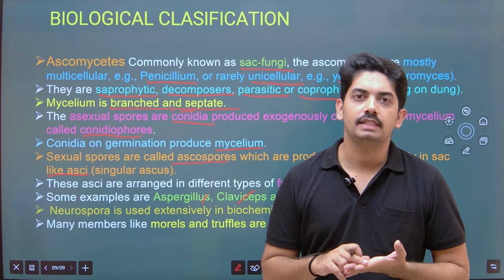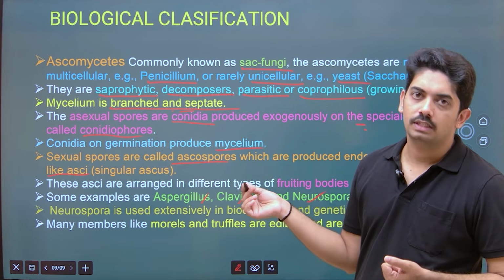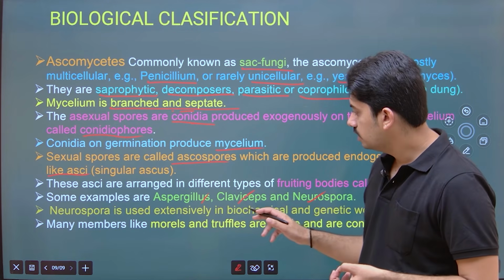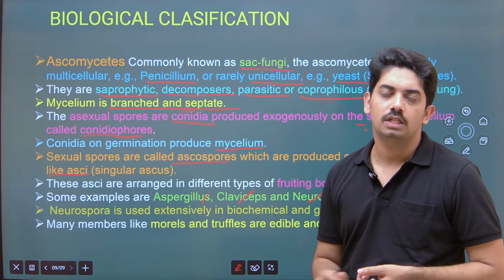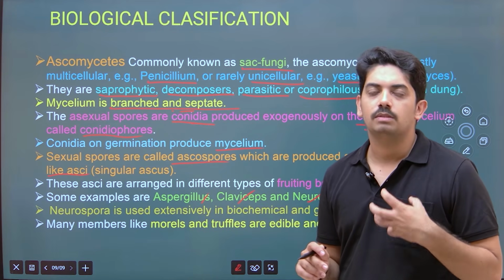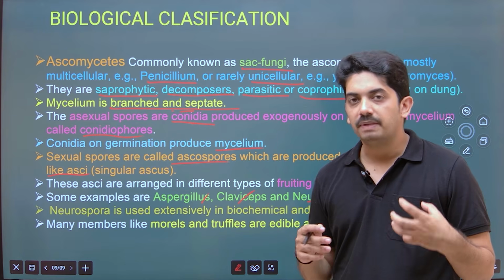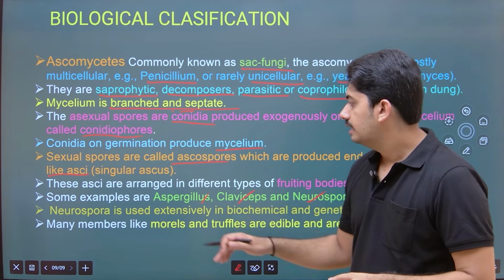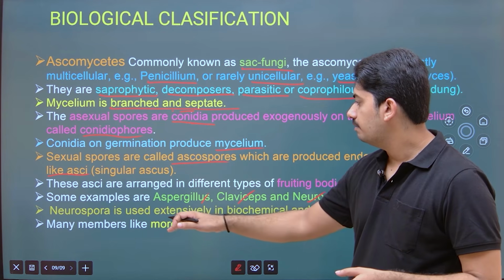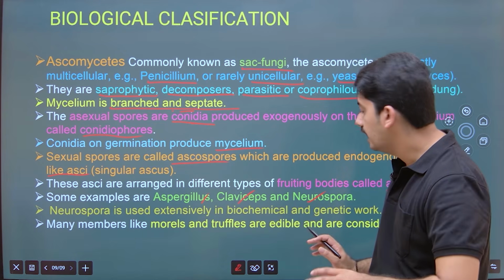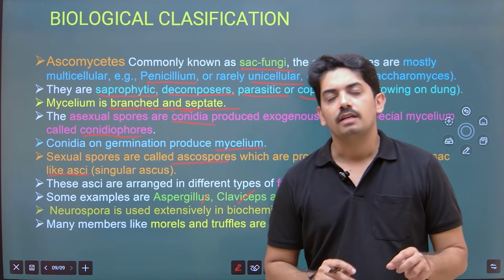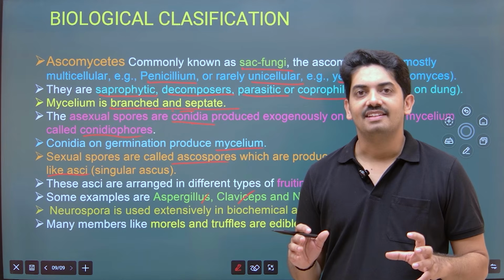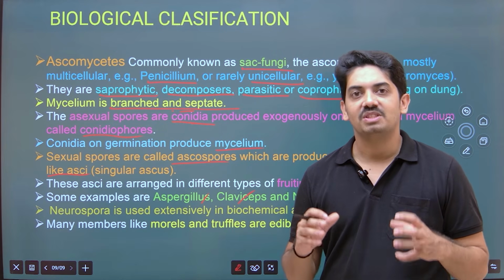Similarly, in fungi, they take Neurospora for extensive genetic studies. And we also have examples like Aspergillus, which can cause some respiratory diseases. Okay, it's commonly observed on onion. Then many members like morels and truffles are edible delicacies. Here morels and truffles are very costly fungi, which cost thousands of dollars.